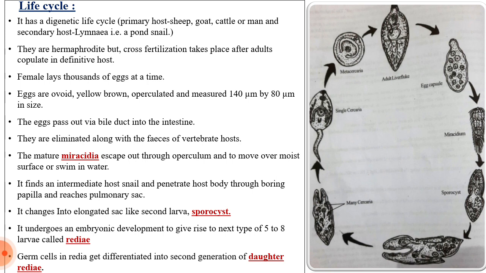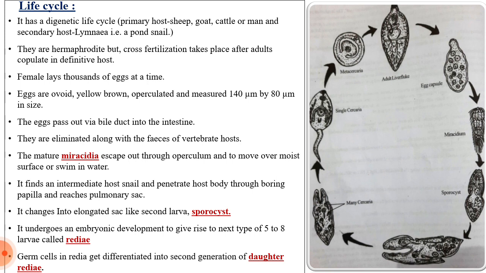And the secondary host is the one in which the asexual part of the life cycle of the parasite is completed. In the case of Fasciola hepatica, Limnaea peregrina, which is commonly called the pond snail, is the secondary host, and in this secondary host they complete their asexual part of the life cycle.